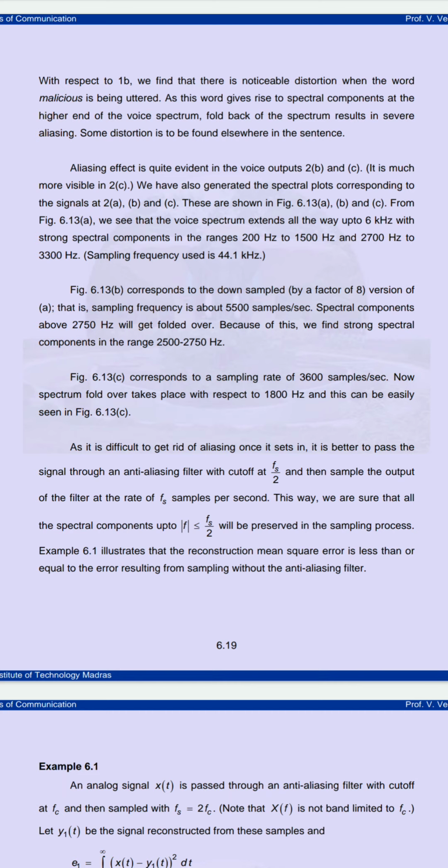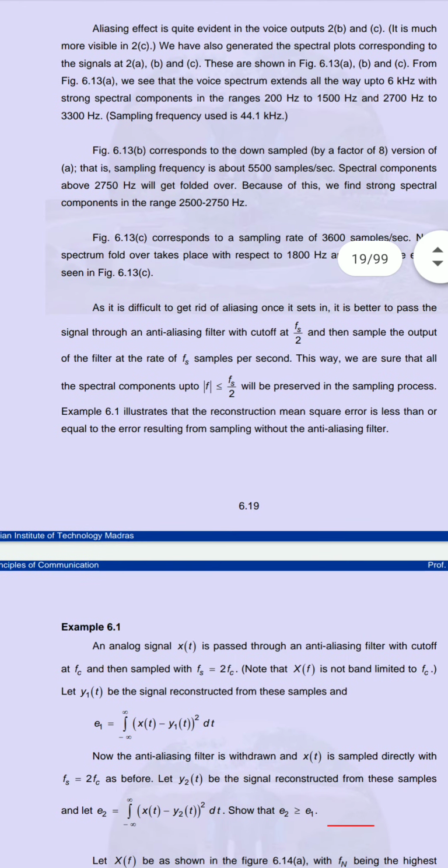In the example we have just seen, we will require a cutoff frequency that will be half of the original frequency. Then we can sample the output of the filter at the rate fs samples per second. This way we will get the component that has a frequency less than or equal to fs by 2, which we are preserving in the sampling process. If we are supposed to reconstruct the original signal, at that time we have to take that sample, which will have error resulting from not using the anti-aliasing filter.